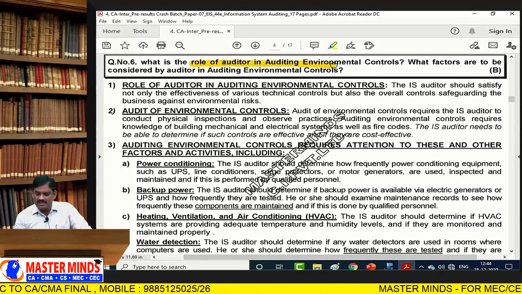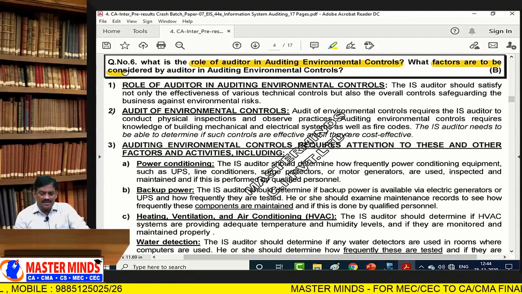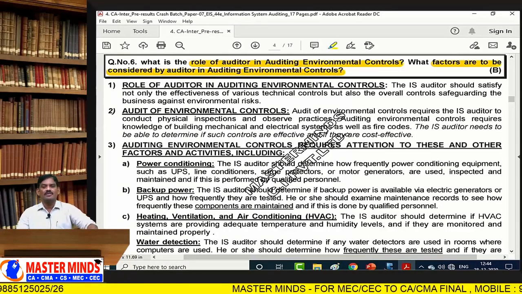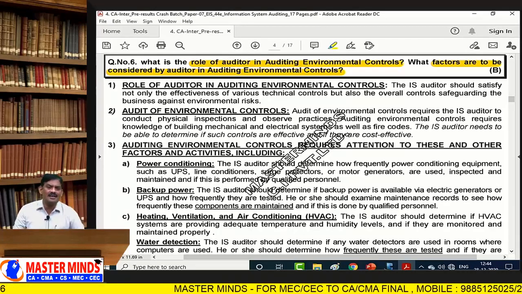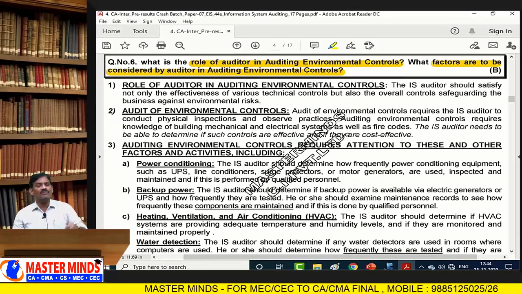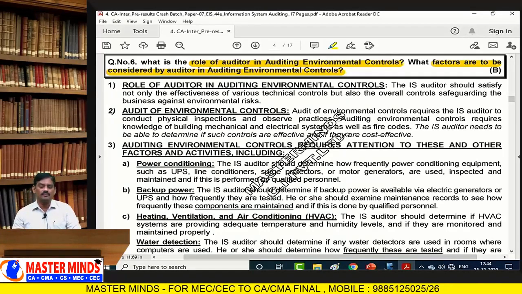Explain the role of the auditor in auditing environmental controls. What factors are to be considered by the auditor in auditing environmental controls? The auditor is responsible not only for handling technical components; he needs to verify the environmental controls and physical access controls also.